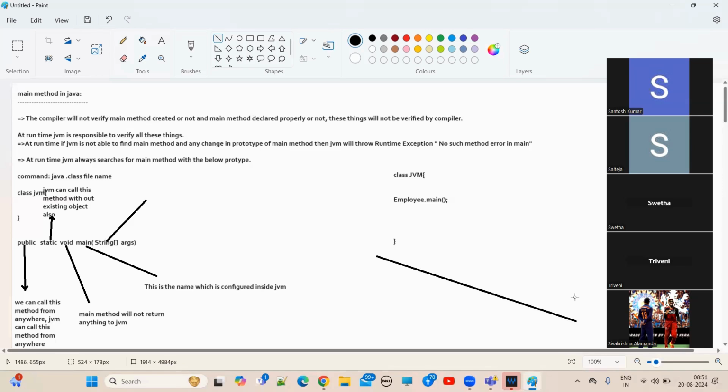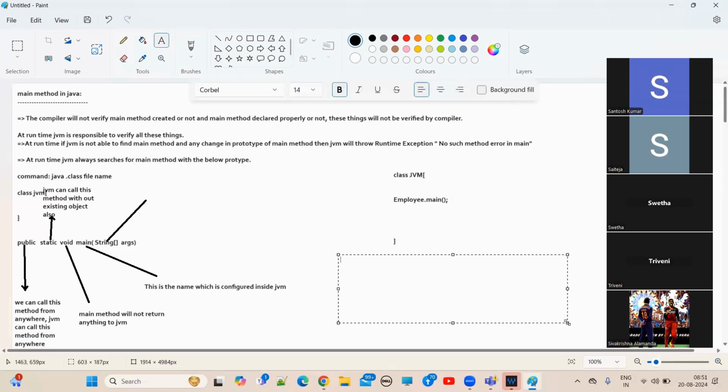String array args means what? Like this only, right? String array args is equal to new String array. We need to pass something here, right? Let's suppose Santosh, Vignesh, okay, let's suppose Rajesh. These are what, guys? Multiple string type of values. Now args is holding Santosh, Vignesh, and Rajesh.